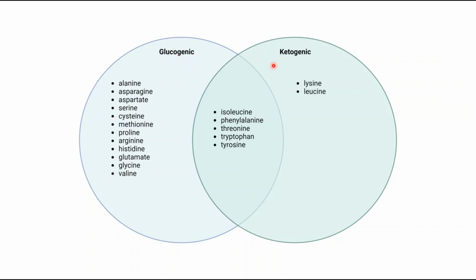On the other hand, ketogenic amino acids, for instance lysine and leucine, give rise to fatty acid precursors like acetyl-CoA or acetoacetyl-CoA, and these cannot produce glucose precursors. Isoleucine, phenylalanine, threonine, tryptophan, and tyrosine can give rise to both glucose and fatty acid precursors, hence why they are considered to be glucogenic and ketogenic.